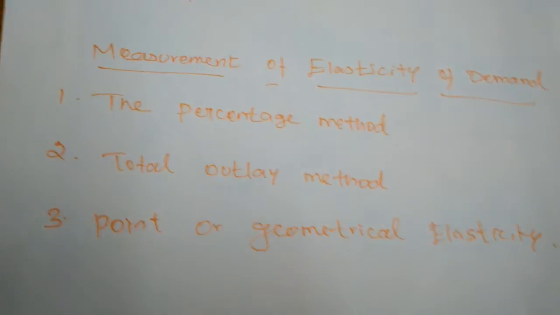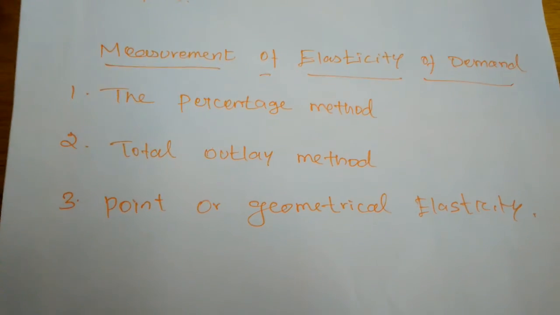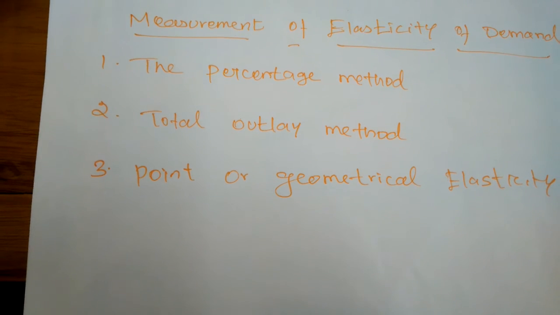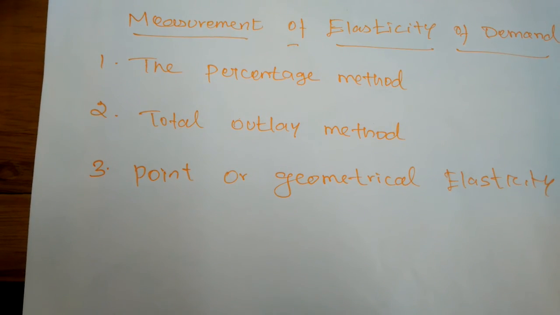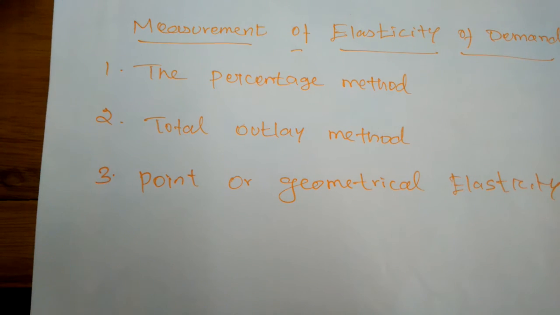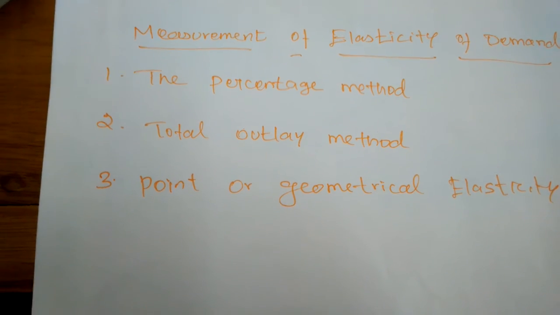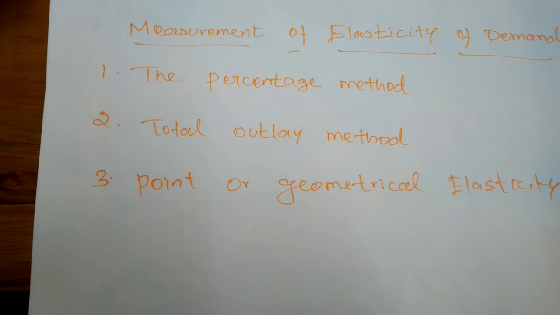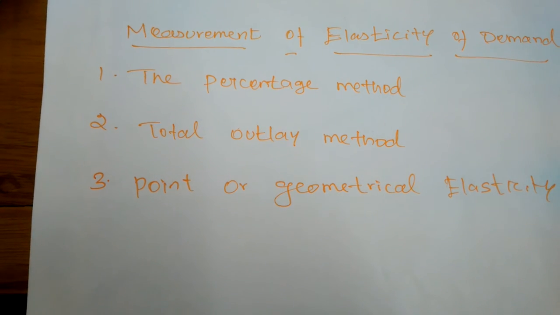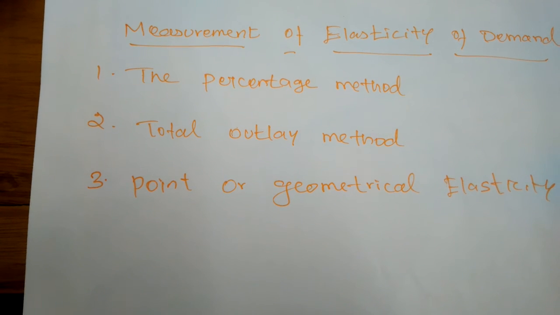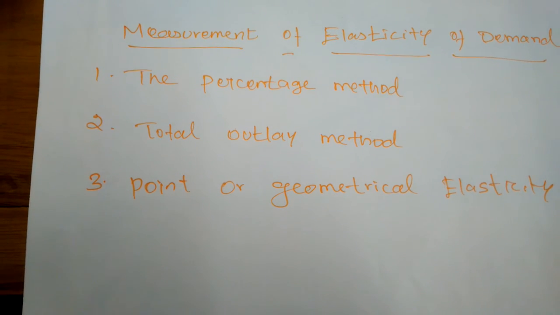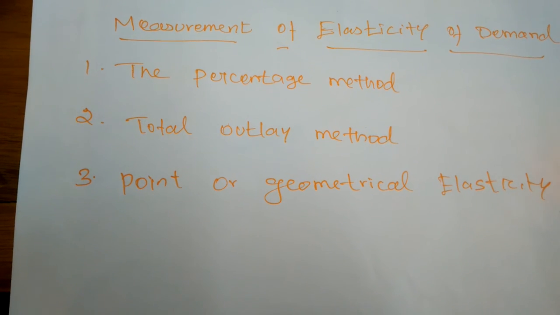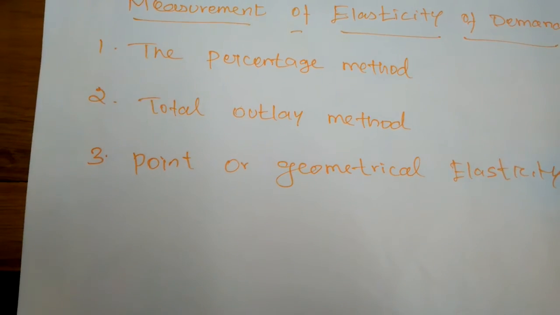In this percentage method, we measure the elasticity of demand by dividing the percentage change in quantity of the commodity by the percentage change in price of that commodity. Then we will have measured the elasticity of demand.